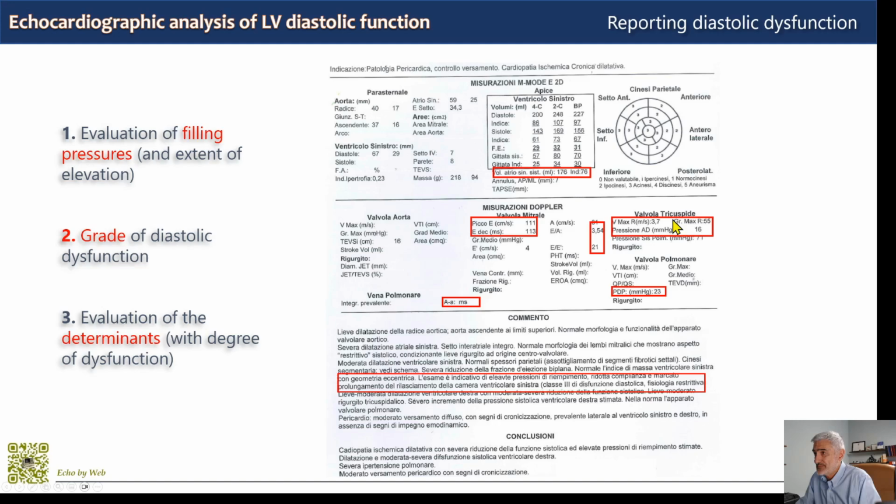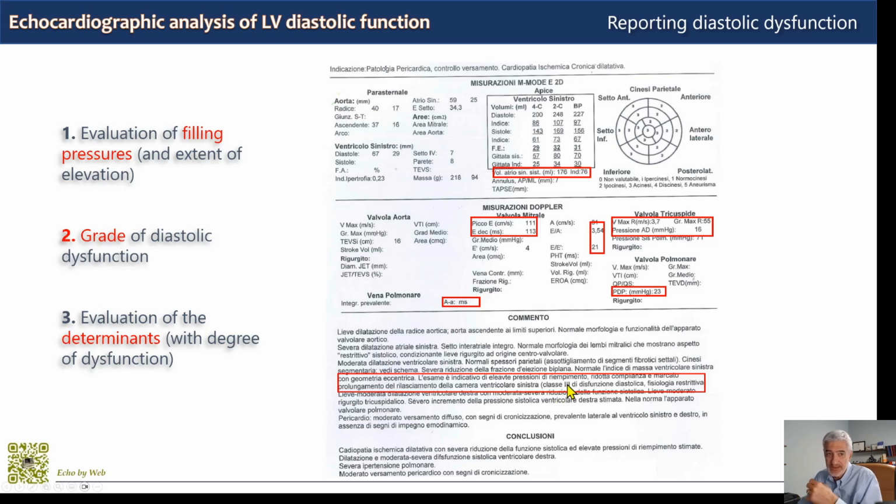Then we have tricuspid regurgitation with the velocity and gradient, and the estimated right atrial pressure, which is obtained from the inspiratory collapsibility of the inferior vena cava. And then we have the pulmonary diastolic pressure, the end diastolic gradient estimated from pulmonary diastolic pressure, which is 23. In the comments we write: the exam suggests increased filling pressures, reduced compliance, and markedly prolonged relaxation of the left ventricular chamber. And then between brackets, we add grade 3 diastolic dysfunction with restrictive physiology.